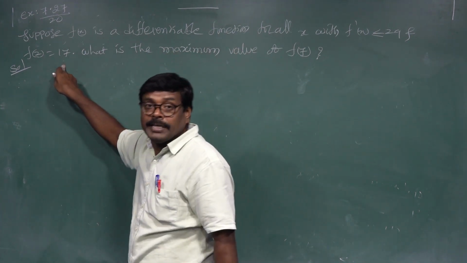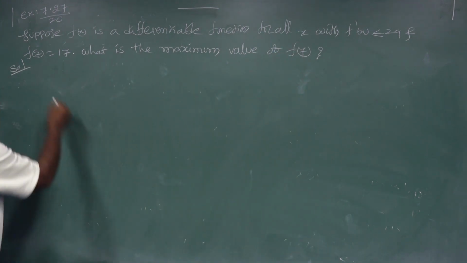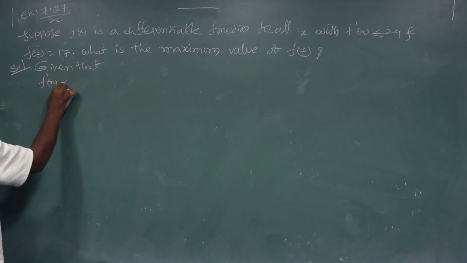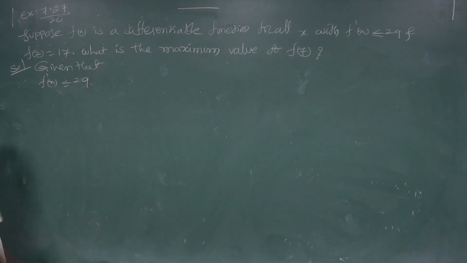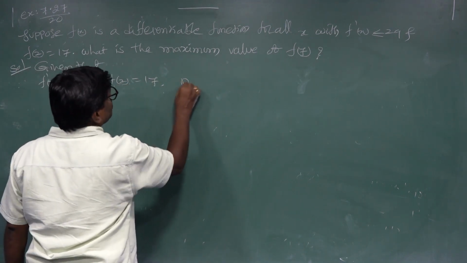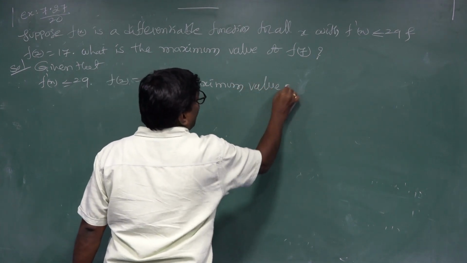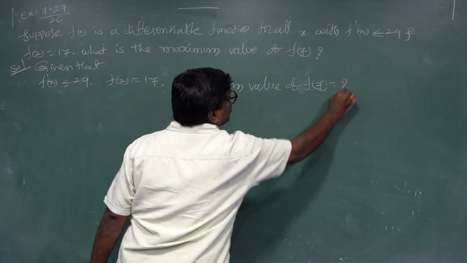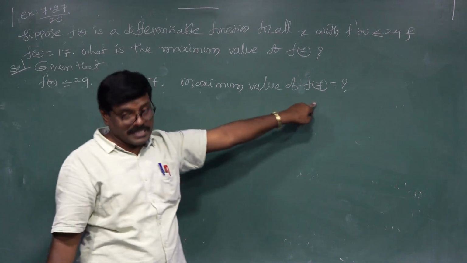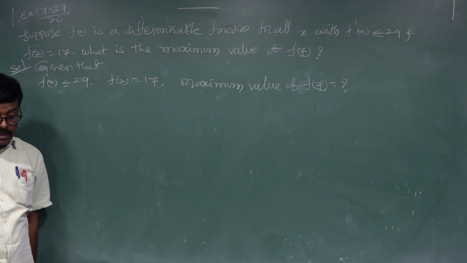Given that f(2) is 17, we need the maximum value of f(7). Given that f'(x) is less than or equal to 29, and f(2) equals 17, the maximum value of f(7) is to be found. The interval is [2, 7].